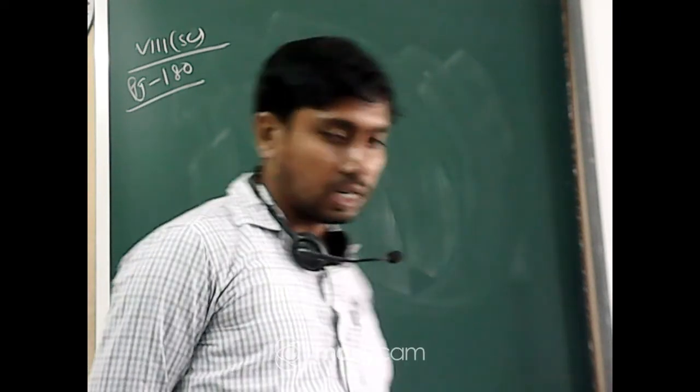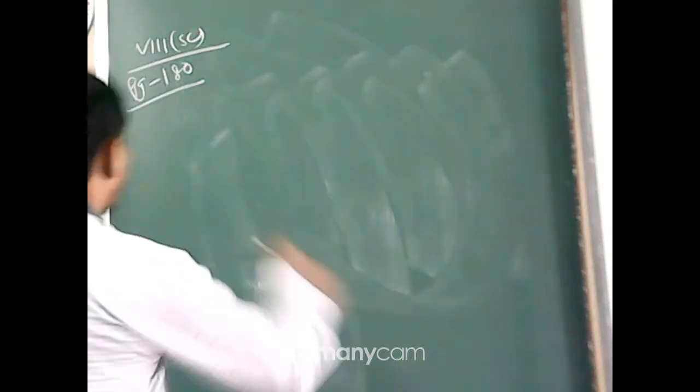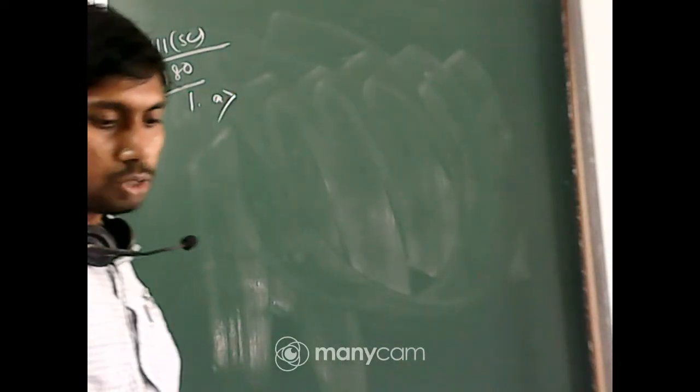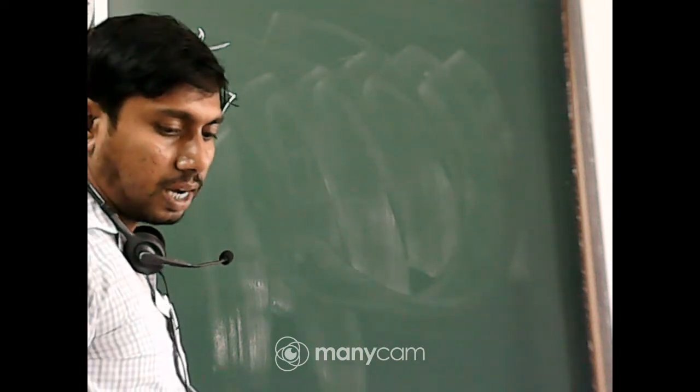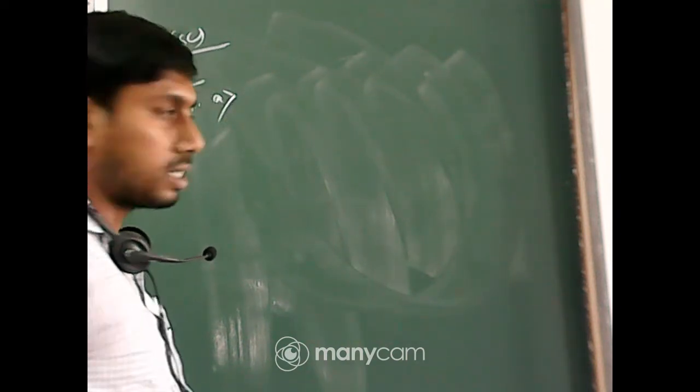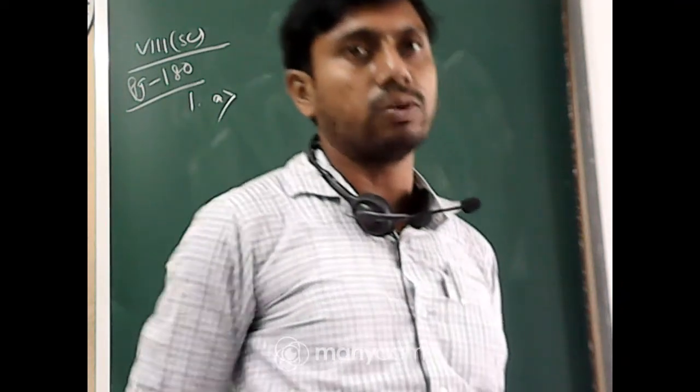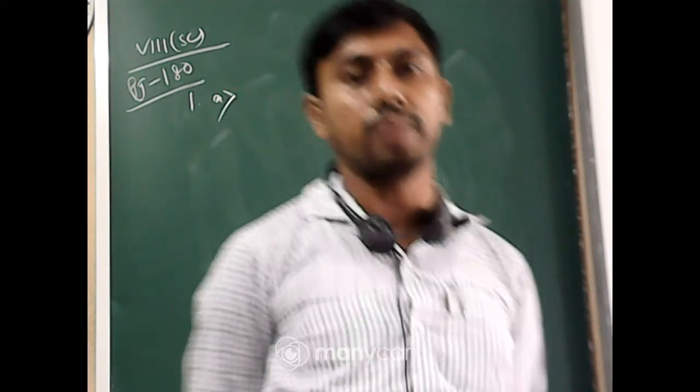So question number 1A: most liquids that conduct electricity are solutions of dash, dash and dash. In solutions where free ions are present, they are responsible for conduction of electricity.